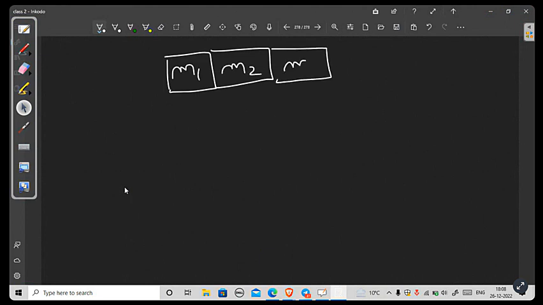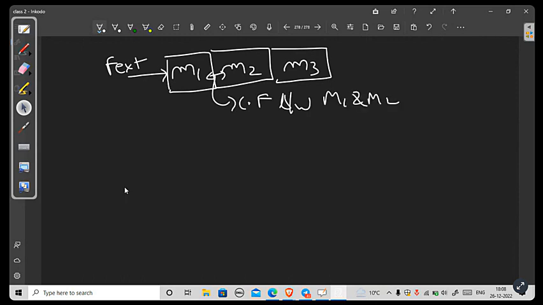Similarly, if m1, m2, m3 are acted upon by an external force, but this time I tell you to calculate the contact force between m1 and m2, or between m2 and m3, how will you do that?